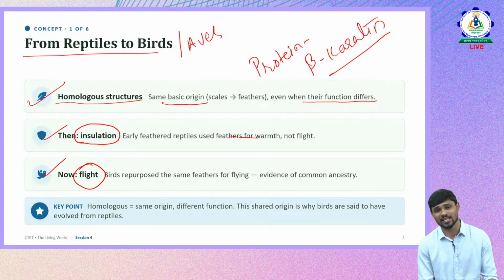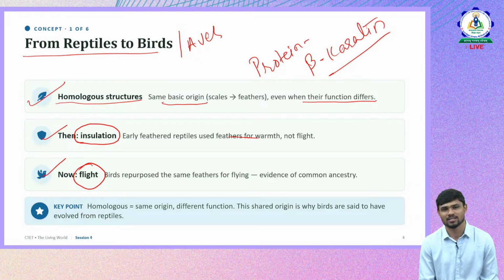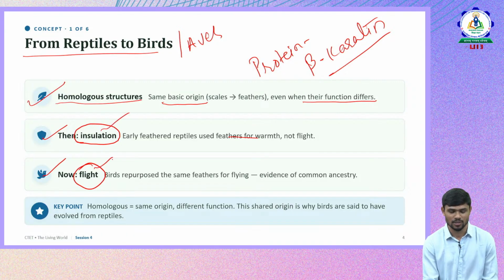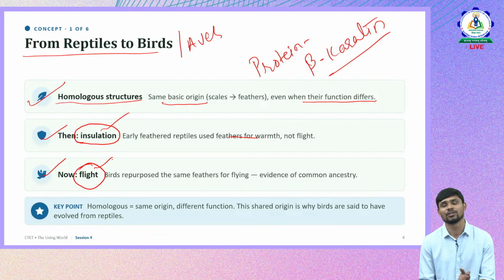Even scales, reptiles also had scales, and these scales were modified and evolved into feathers. So the scales from dinosaurs or other reptiles developed into feathers. Though they developed into feathers in reptiles like dinosaurs, they were used for insulation, whereas birds use them for flight. So this is the evolutionary link.